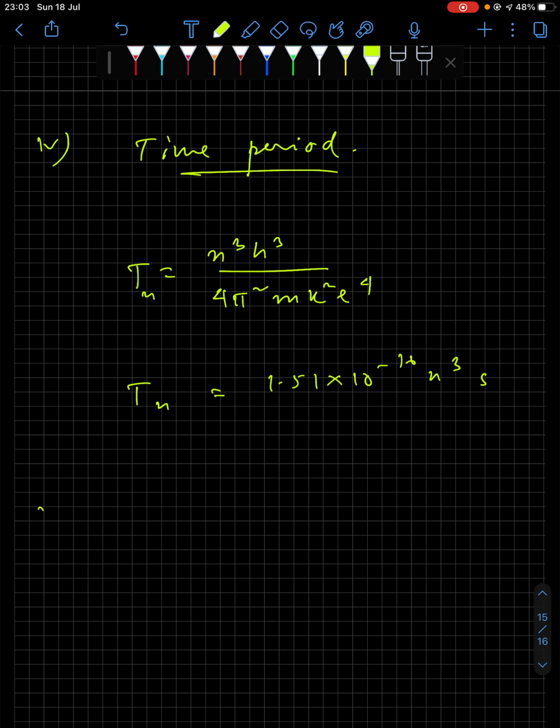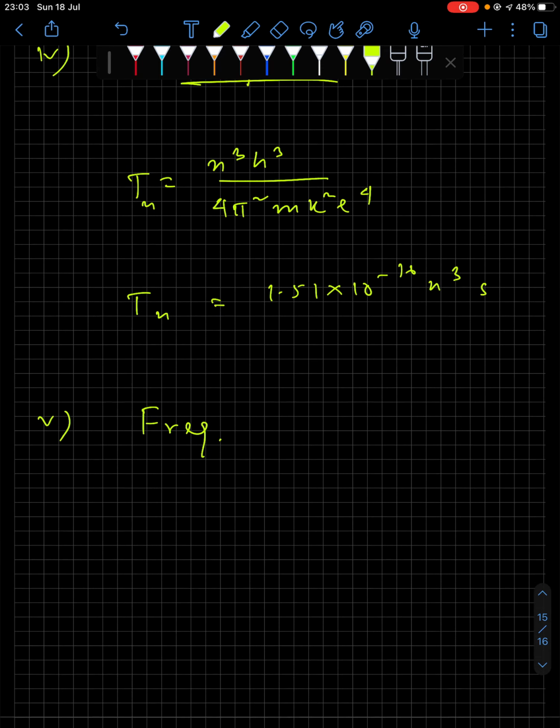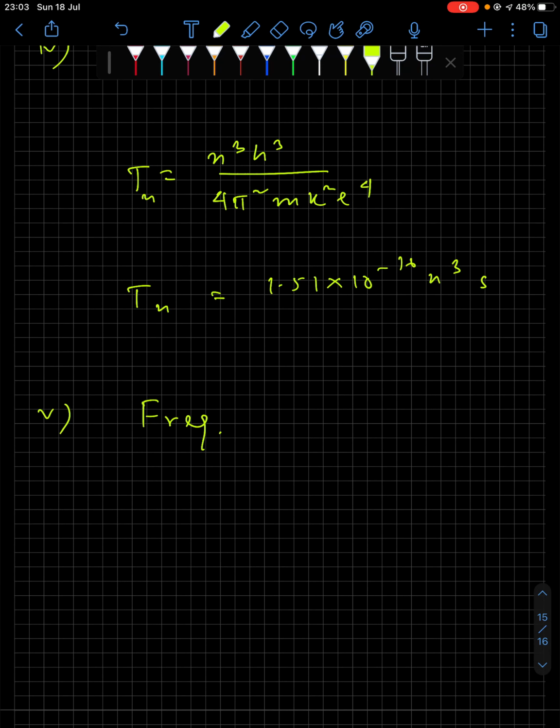Okay, so number 5, the graph you can plot all by yourself. This is pretty easy. Number 5, frequency. I won't be doing the graph for this too. The graphs are worked out in the PDF. So the frequency relation comes out to be, for nth energy level or nth orbit, 4 pi square m k square e to the power 4 divided by n cube h cube.